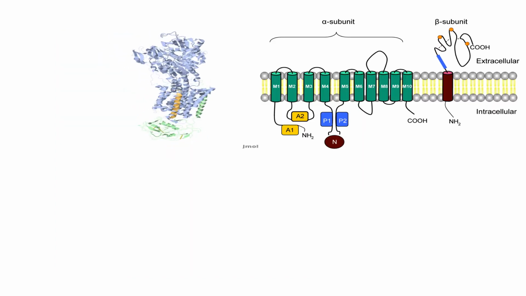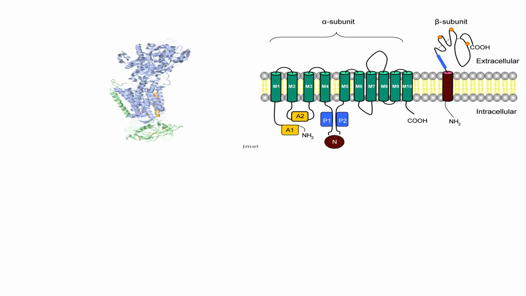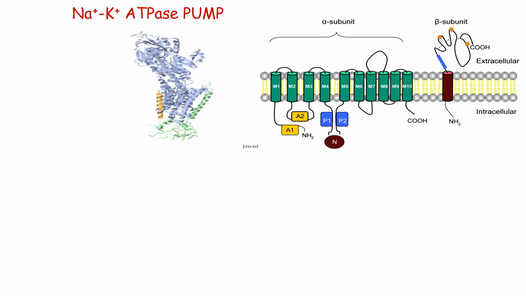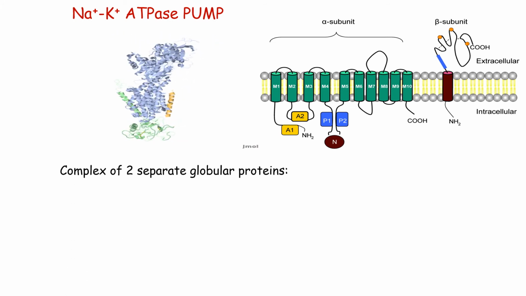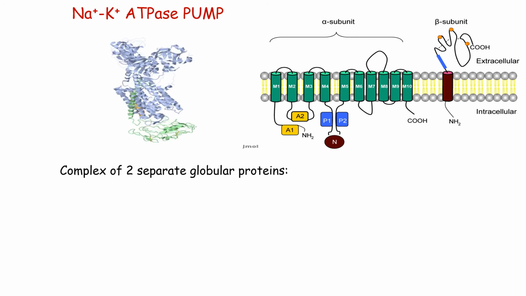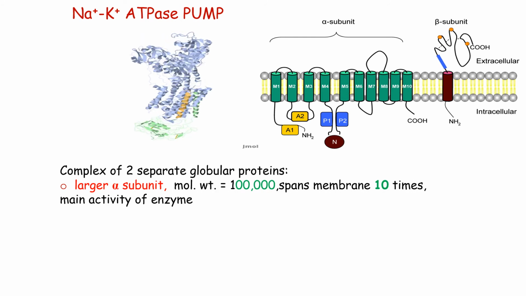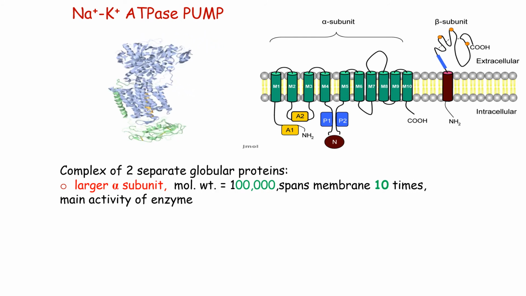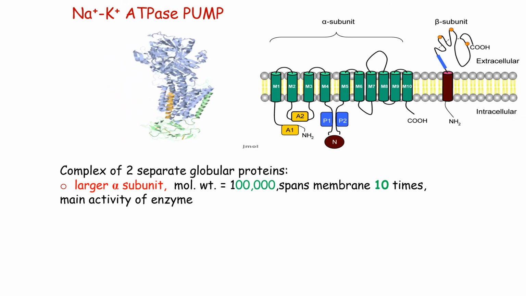What you see in this slide is the 3D structure of the sodium potassium ATPase pump. Here we can see the different types of globular proteins which are the constituents of the pump. As we said, it is a type of integral protein. The majority of the pump is the alpha subunit with a molecular weight of 1 lakh. It has 10 domains that span the cell membrane.